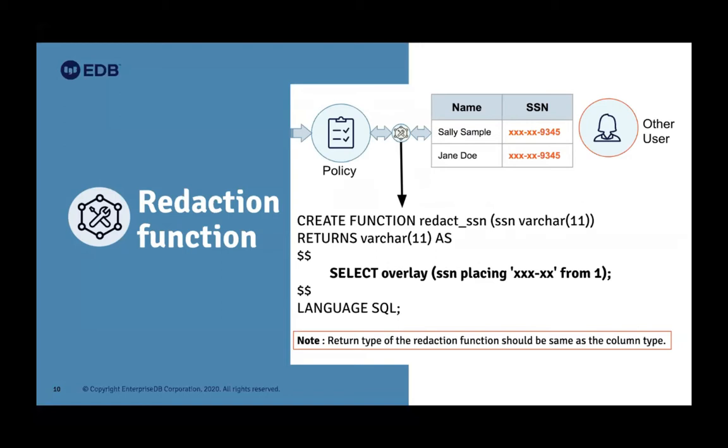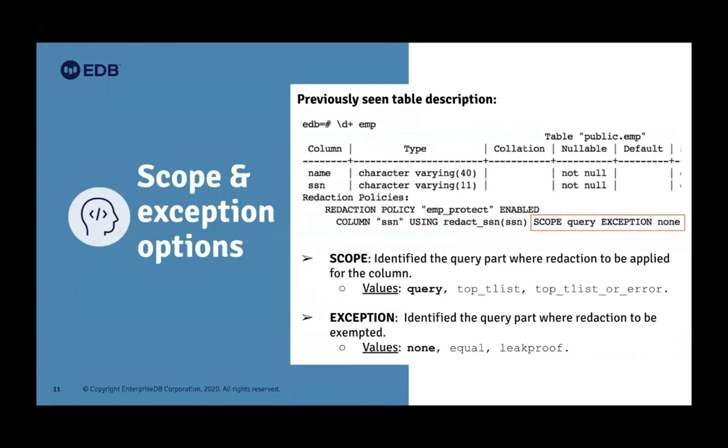So this is my demo function where I have just replaced the first 6 character, including the separated hyphen, from starting position 1. And only I'm showing the last 4 digit. So that's quite simple redaction function. You can write complex as you want it. There's no restriction at all. Okay, so here is a previously seen table description.